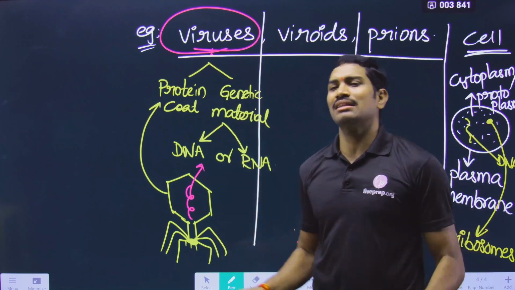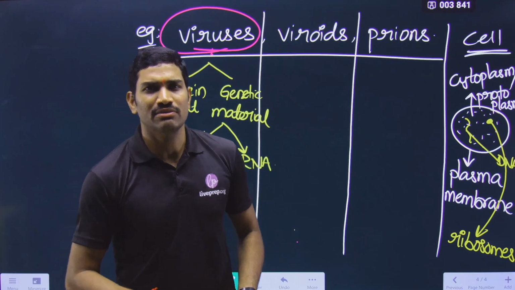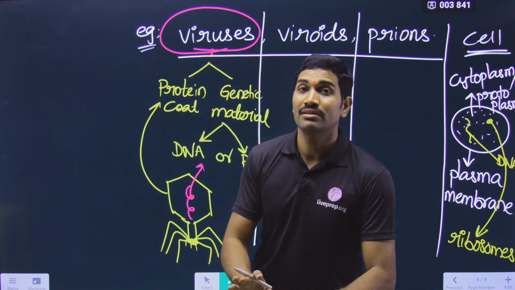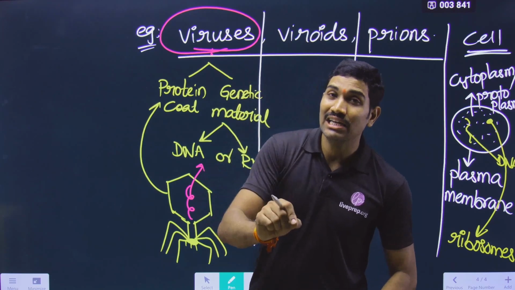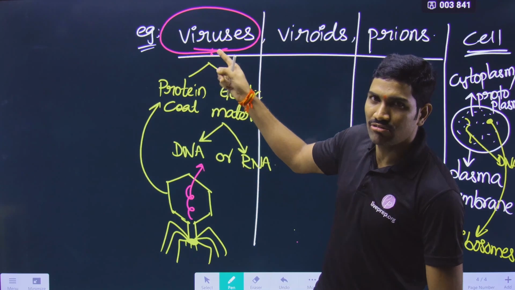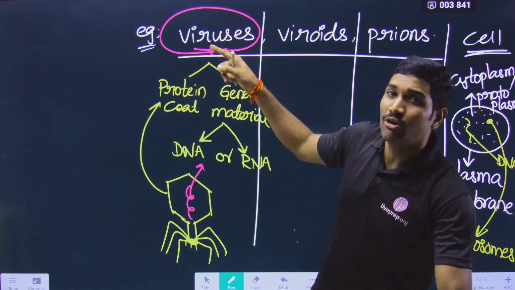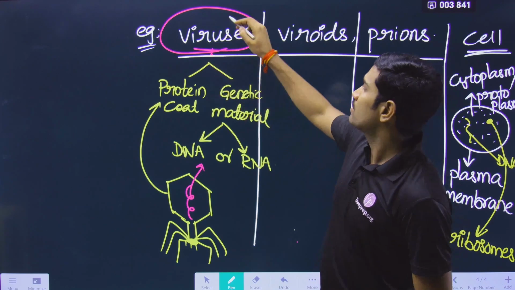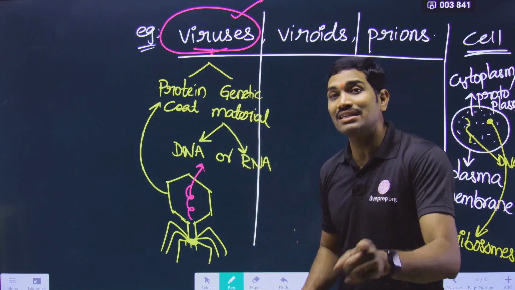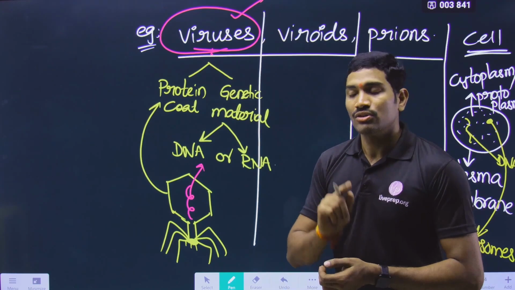We are studying viruses under organisms because in biology we need to study them; if no one is studying them, where would they be? That is the reason we study viruses under biology. But does it technically qualify the definition of a living organism? It does not qualify, because it does not have a cell. That is why it is not considered a living organism. Then what about its position?